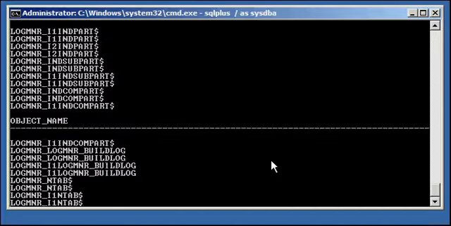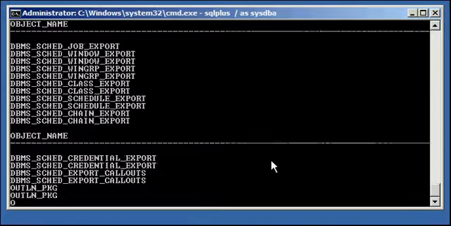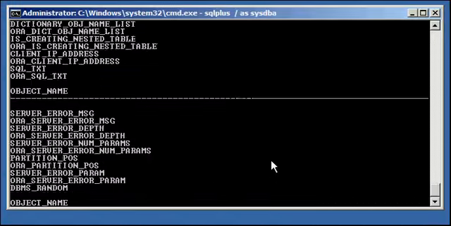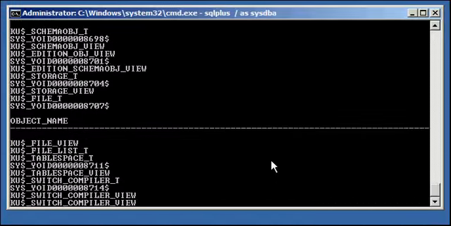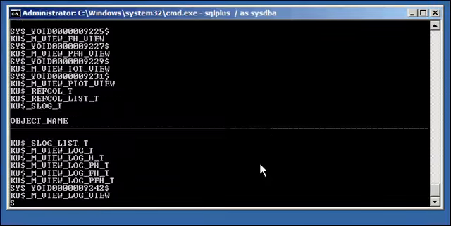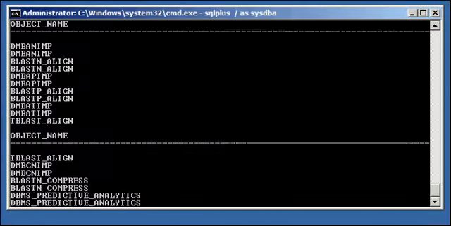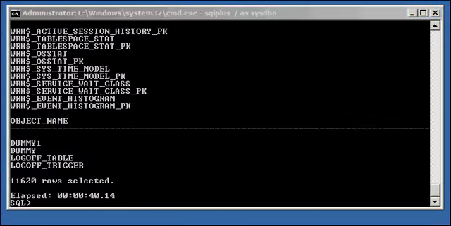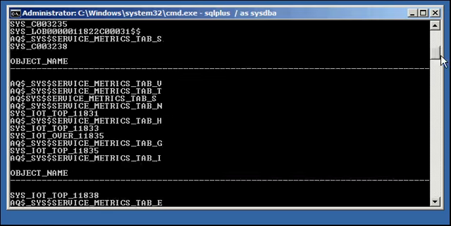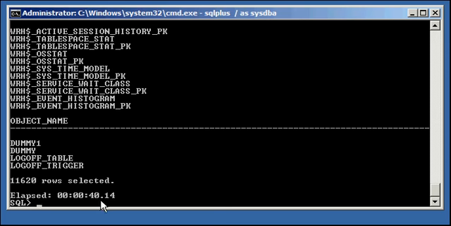As you can see, there are a lot of objects created in the database. I'll pause the video until this is done executing. Okay, and as you can see, the command I just ran that shows all the objects in the database completed in 40 seconds.